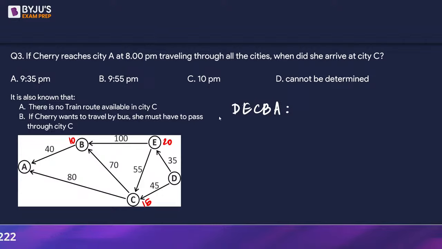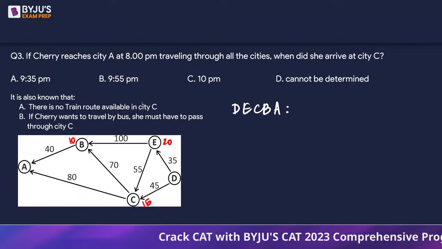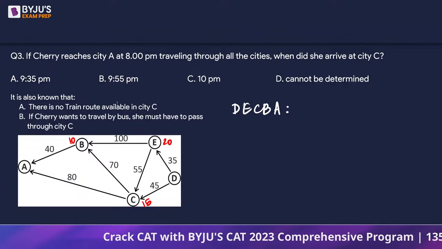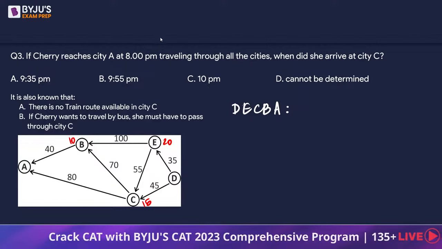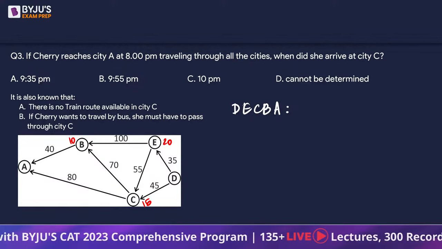I hope you guys will agree. She has to reach city A at 8 p.m. So how come at city C somebody is going to be after 8 p.m.? No.